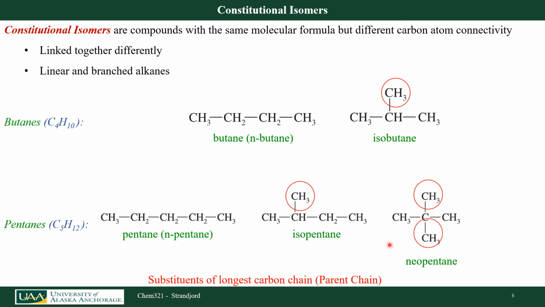If I look a little bit, I can see that I could look at these in a different way. I could look at this chain right here and call that 4 carbons, a butane, and I'd have this CH3 group hanging off of it. We call this CH3 group a substituent. If I look at this molecule, I can see a long carbon chain here of 3 carbons. That would be a propane, and it would have 2 CH3 groups sticking off of it. Those would be substituents on a propane molecule, so substituents on our longest continuous carbon chain. My longest carbon chain, as we often call it, is the parent chain.